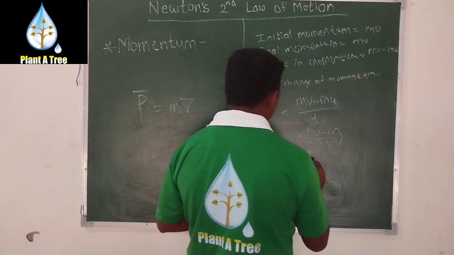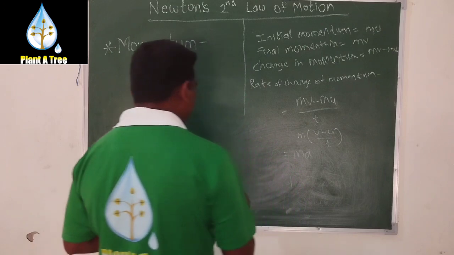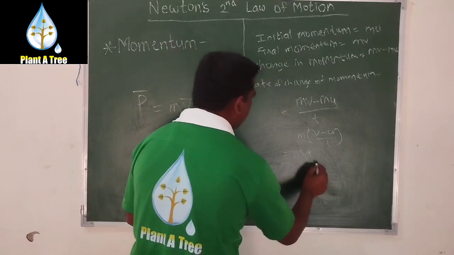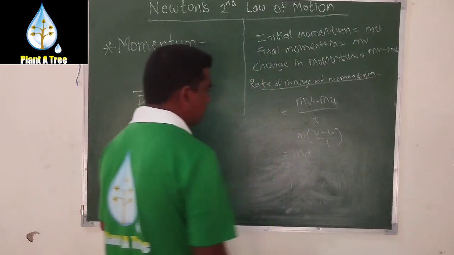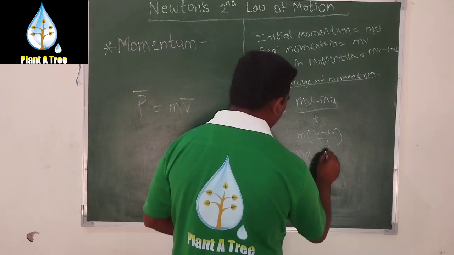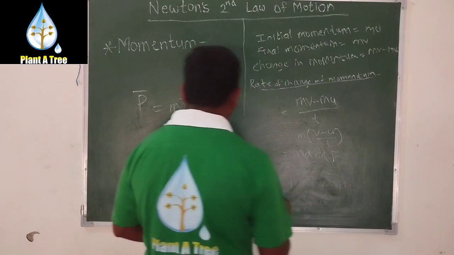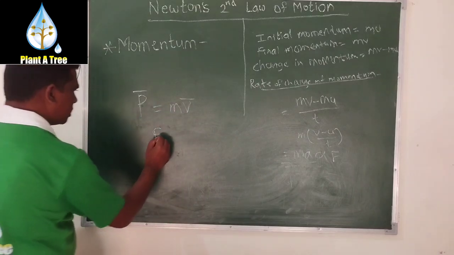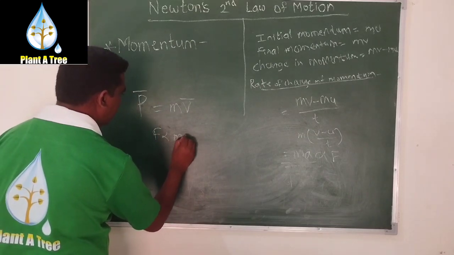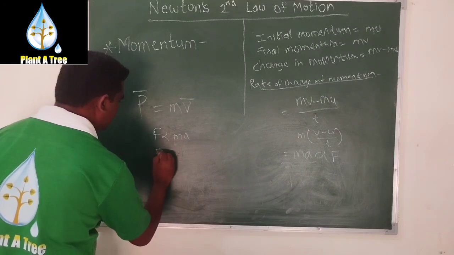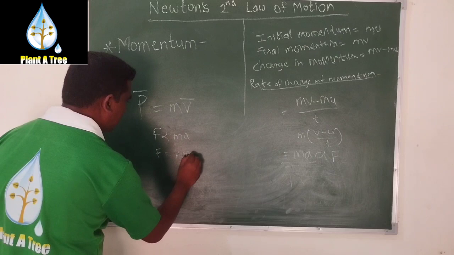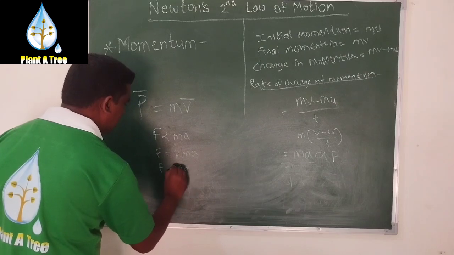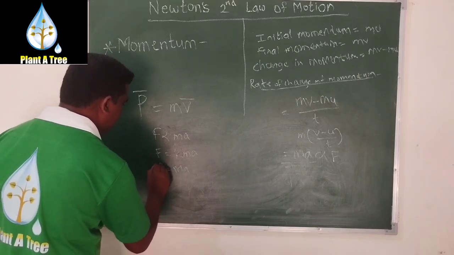According to Newton's second law of motion, the rate of change of momentum is directly proportional to the force, or we may say F is directly proportional to ma, and F is equal to kma, where k is the proportionality constant, which has the value 1.